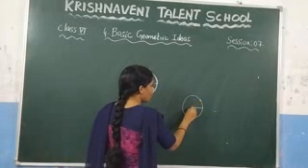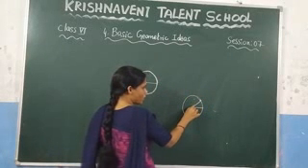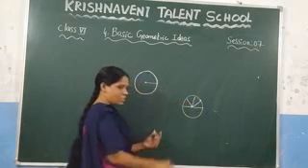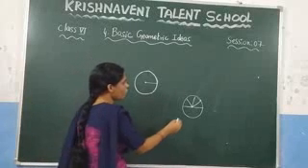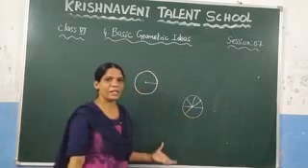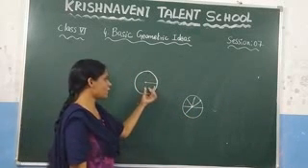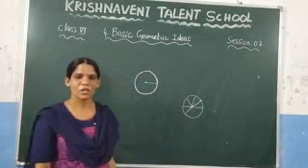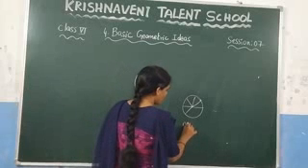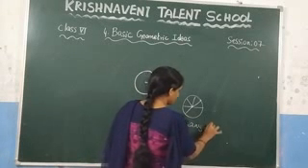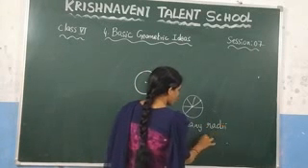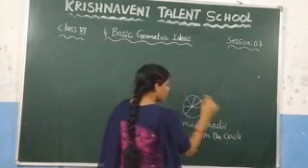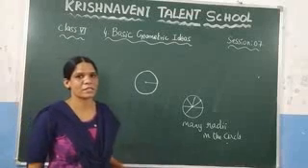Similarly, if you take another point and join, this one is also a radius, and this one is also a radius, and this one is also a radius. So you can draw many radii in the circle. One we call a radius, and if you take more than one, we call them radii. So here we can draw many radii in the circle. And the length of the radius is always the same.